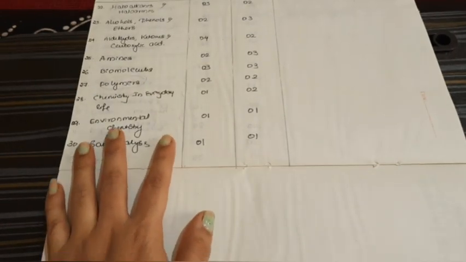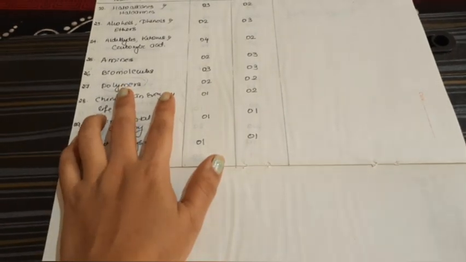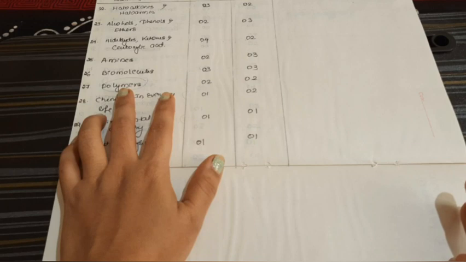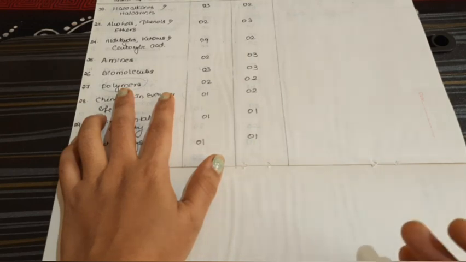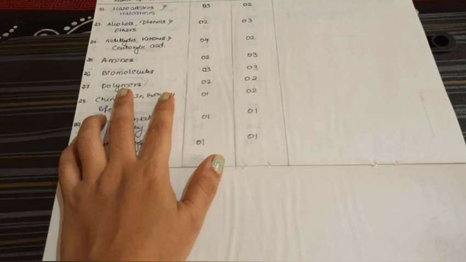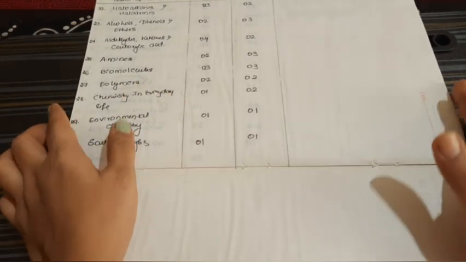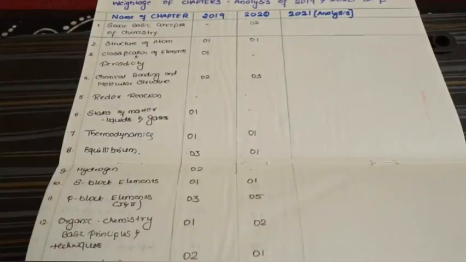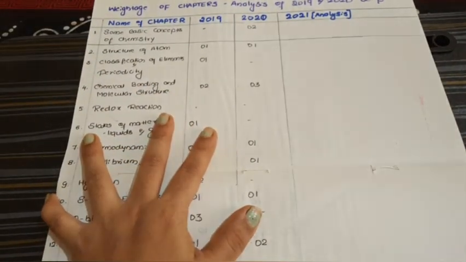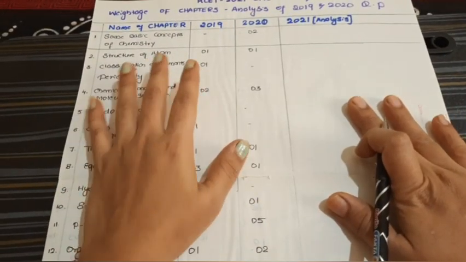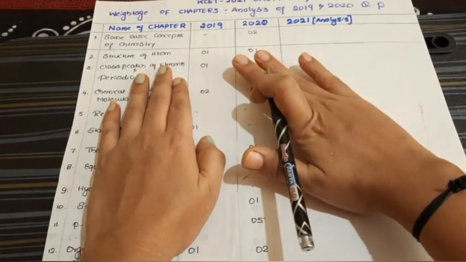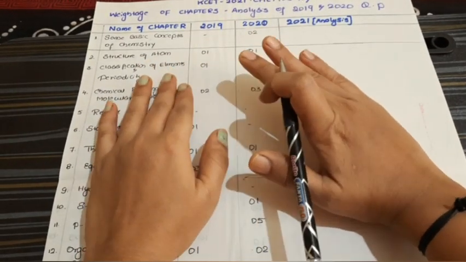Similarly, the entire polymer chapter is deleted, dear students. So the weightage of the questions that appeared in previous years will be added to some other topic. So you have to concentrate. Let us go through it in detail, now I'll go with each chapter. This is the analysis of 2019 and 2020, a rough analysis.